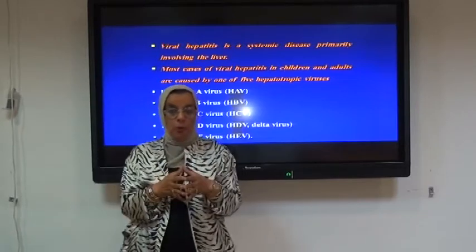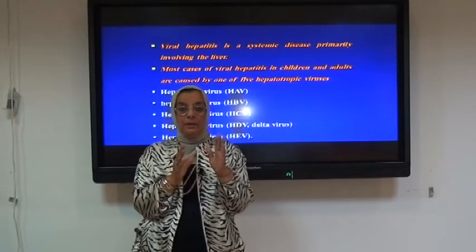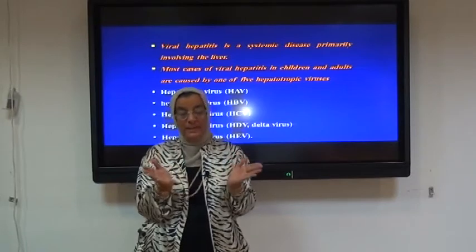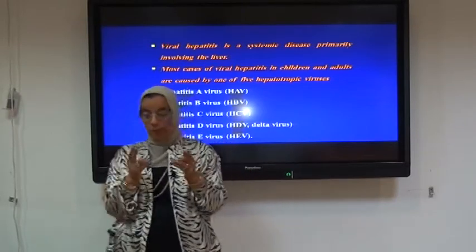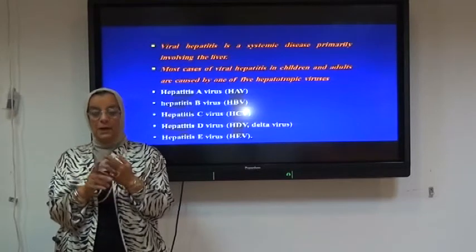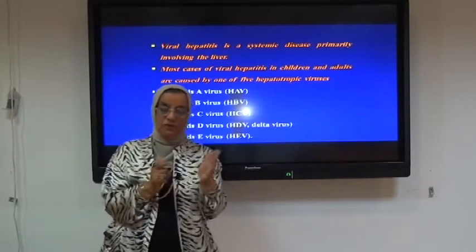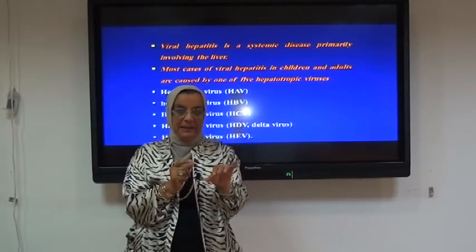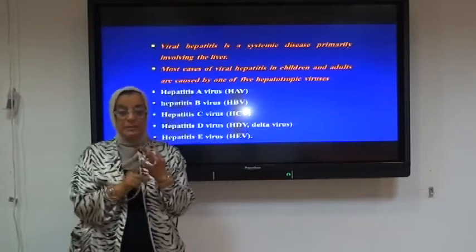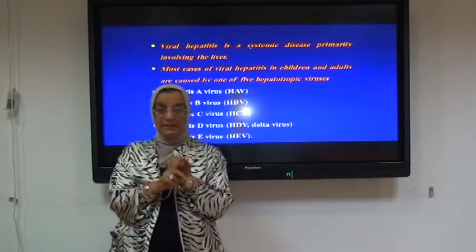Why? Because, as we all know, viruses have the property of tropism, which means that there is a specific cell for each virus. That's why they classified the hepatitis viruses into two groups. Most cases of viral hepatitis, which affect children and adults, are caused by the so-called hepatotropic viruses, in which the virus does not replicate except inside the liver cell. There are 5: hepatitis A virus, hepatitis B virus, hepatitis C, hepatitis D, and hepatitis E.